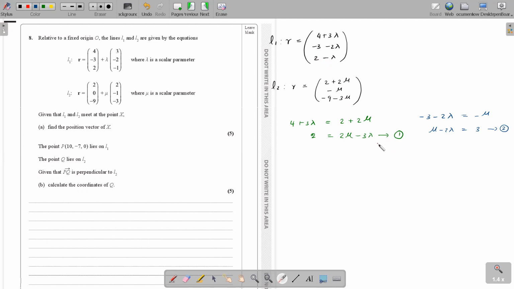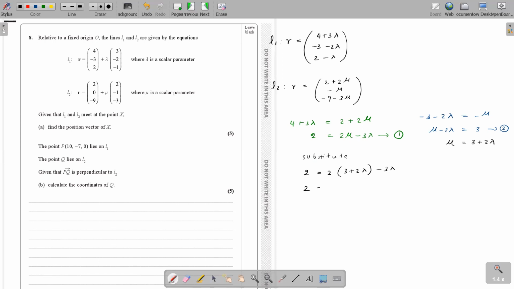Okay, so they're telling you it's meeting. So let's get the values here. How do we solve it? I'll get the mu here. Mu is 3 plus 2 lambda, right? Is that okay? Mu is 3 plus 2 lambda. Yeah, miss. So I'll substitute it into the first one. There are many ways of doing it. I'm just doing the substitution method. You might do it in a totally different method, but as long as the simplification is correct, it's fine. I just replace the mu here with 3 plus 2 lambda.